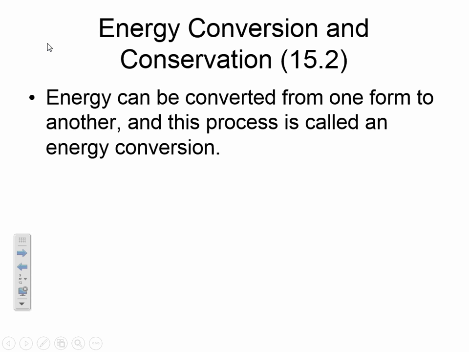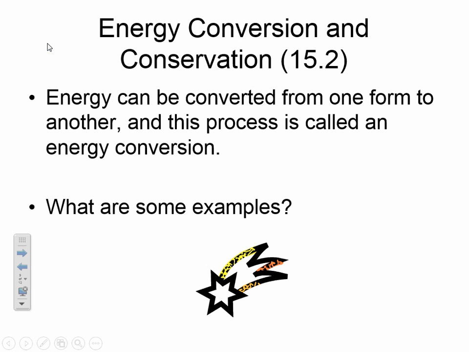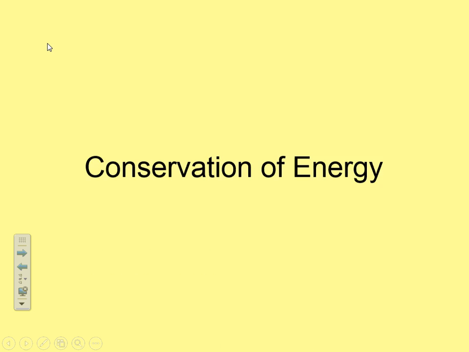So as I just mentioned, energy can be converted from one form to another, and the process is called energy conversion. Now, what are some examples? Well, there's a bunch of examples. Going sledding, on a roller coaster, skydiving. Those are all examples that we talked about in which you're converting potential into kinetic. Right? Anytime something falls from a fixed location, it's converting potential to kinetic.